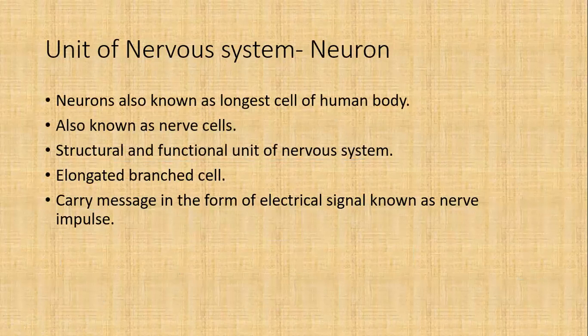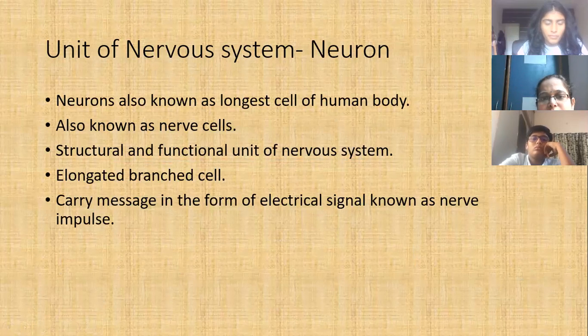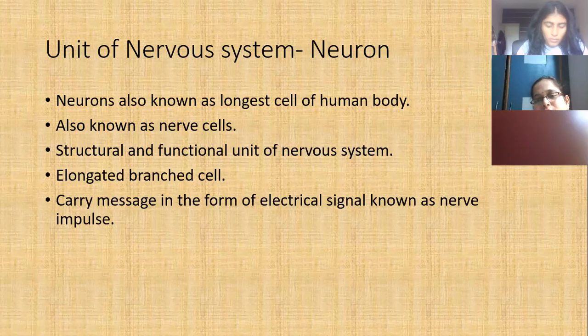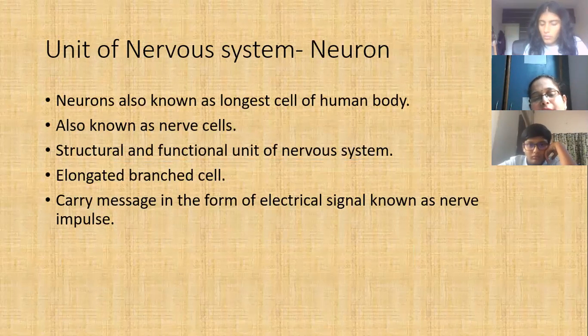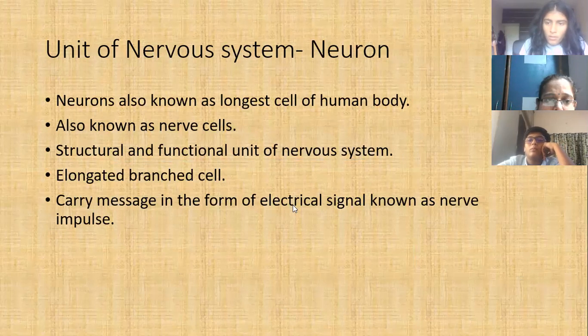Now come to the unit of nervous system. We all know the unit of nervous system is the neuron. They are also known as the longest cell of the human body. You already read in grade 9 that this is the longest cell of the human body, and it is also known as nerve cells. It's the structural and functional unit of nervous system. As we know, cells are the structural and functional unit. So if we are talking about organ system level, then neuron is the structural and functional unit of nervous system.